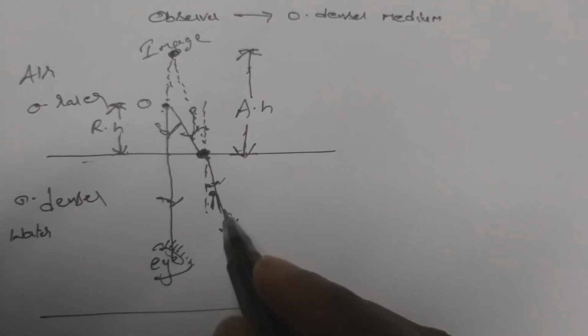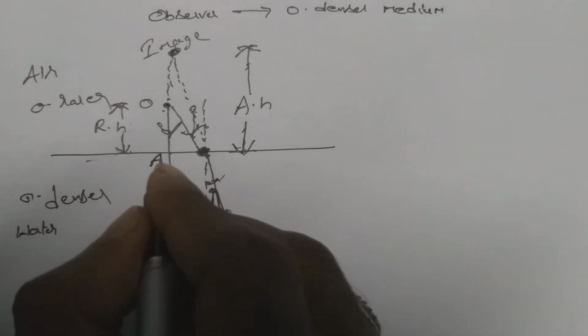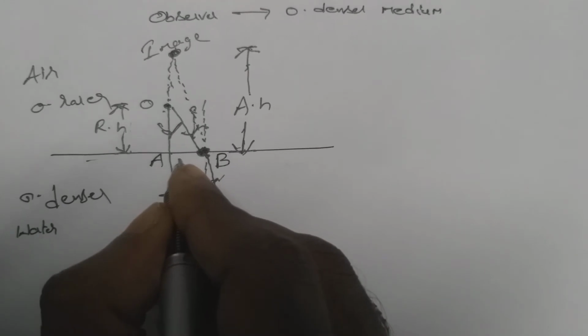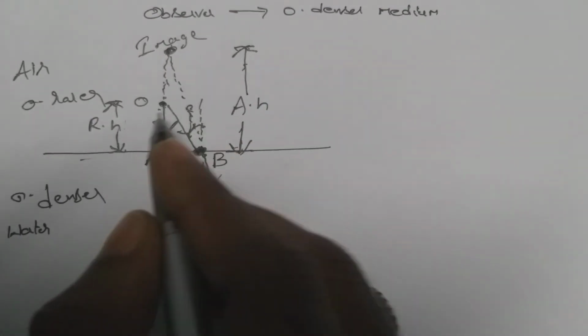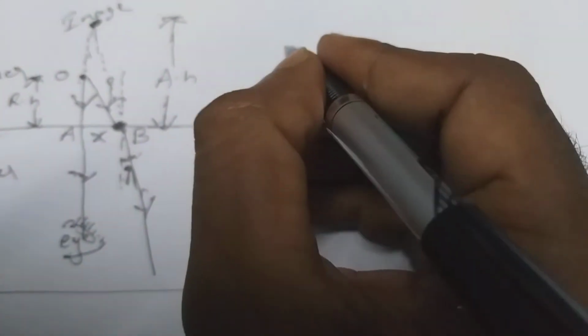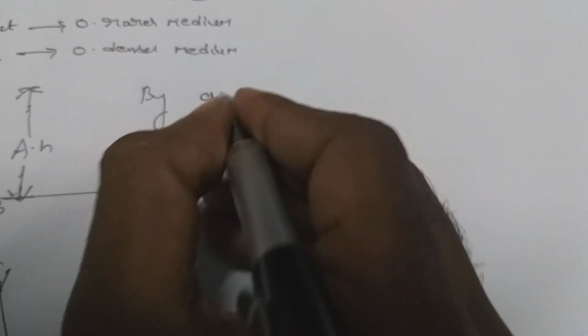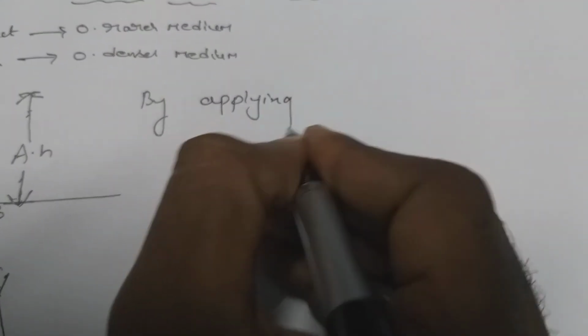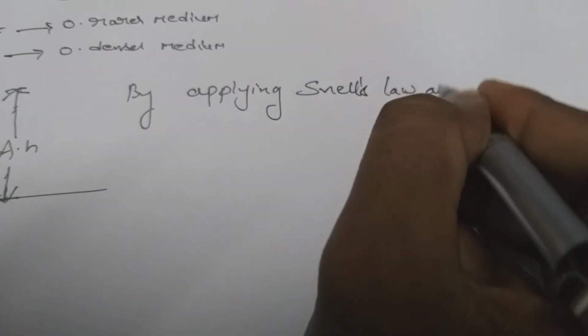So here if you see, as usual, suppose this point is A and this point is B. The distance between these two, AB, is H, and this is the real height, this is the apparent height O, and the image point we can consider as I. Now let us apply Snell's law at the point B.